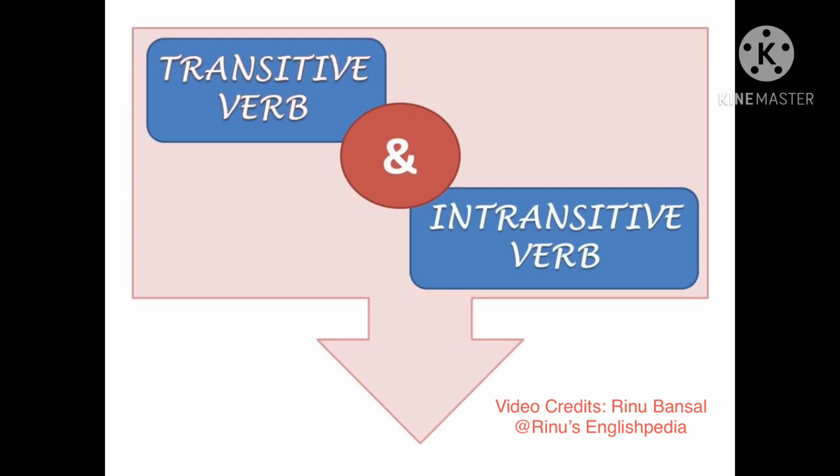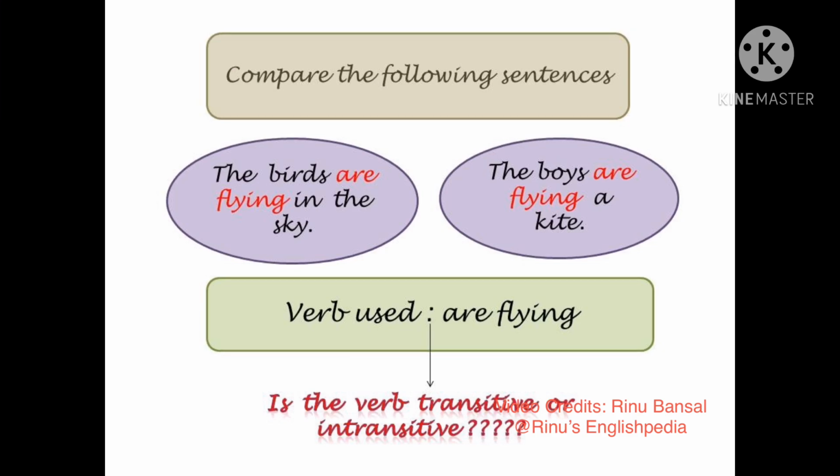Now, before we actually study active and passive voice and its rules, it is very important to distinguish between the transitive verb and the intransitive verb. Let us now compare the following sentences. The first sentence is, the birds are flying in the sky, and the second sentence is, the boys are flying a kite. In both the sentences, the verb used is are flying.